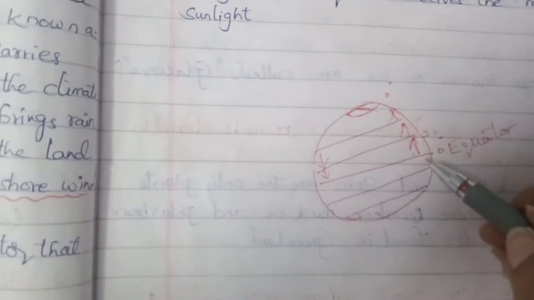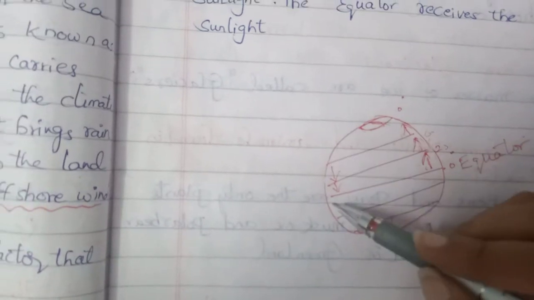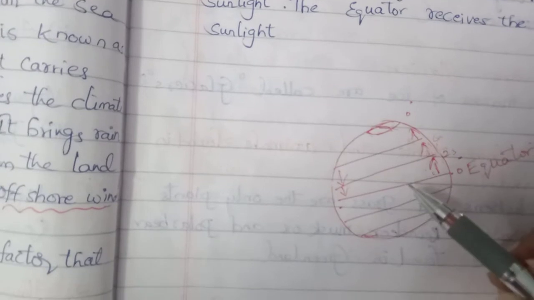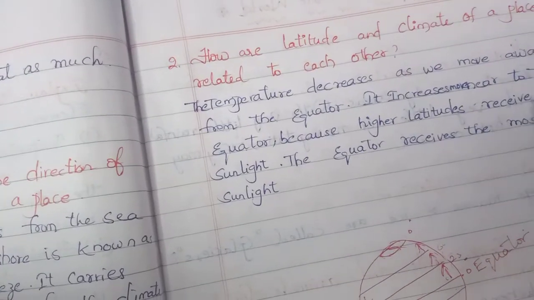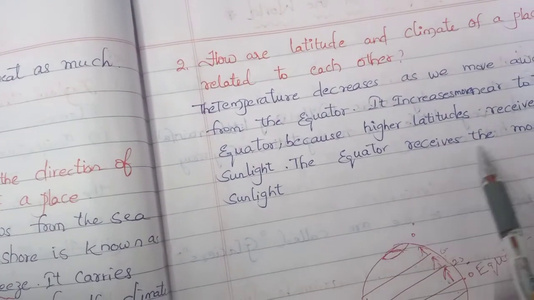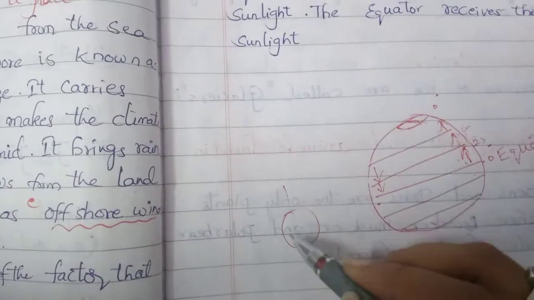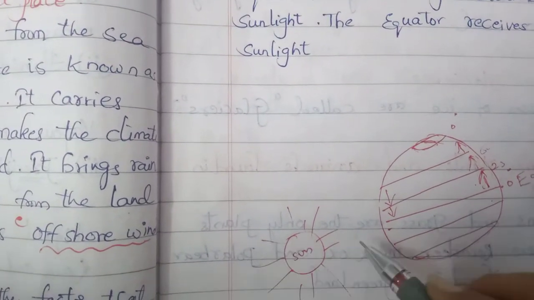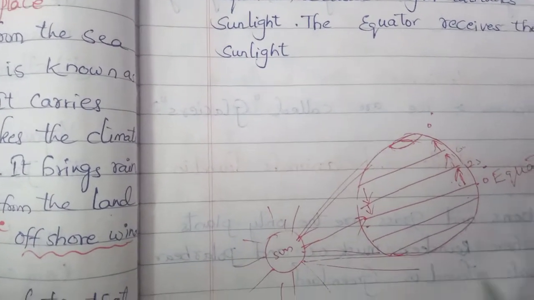Children, when we are away from the equator, the temperatures decrease. When we move near to the equator, we receive higher temperatures. It increases near the equator because higher latitudes receive less sunlight, and the equator receives more sunlight. I already told you. For example, the sun's rays will fall directly on the equator and slanting on the north pole and south pole.